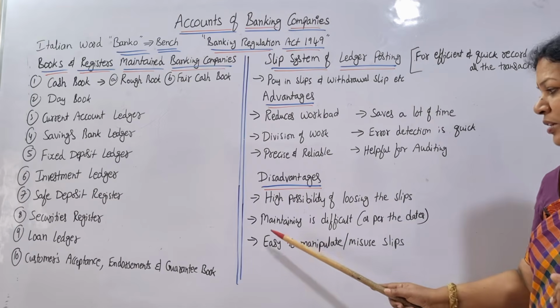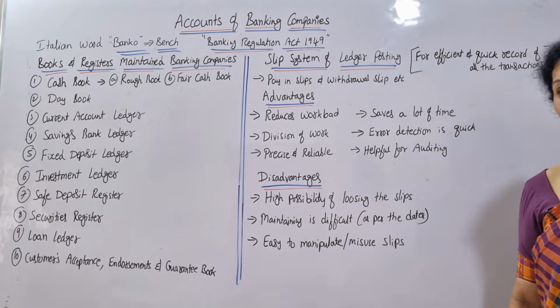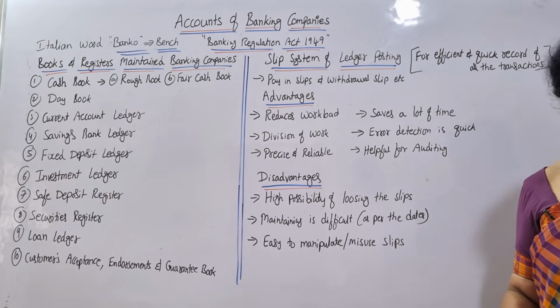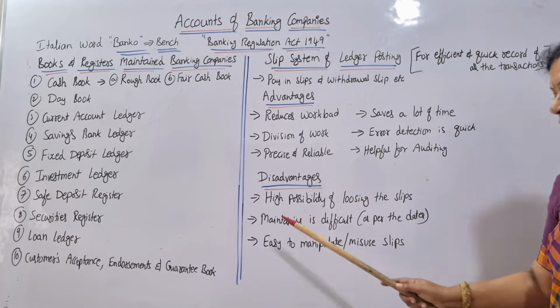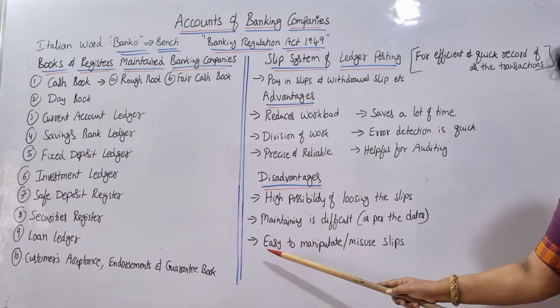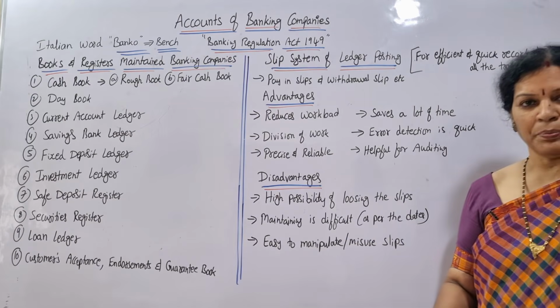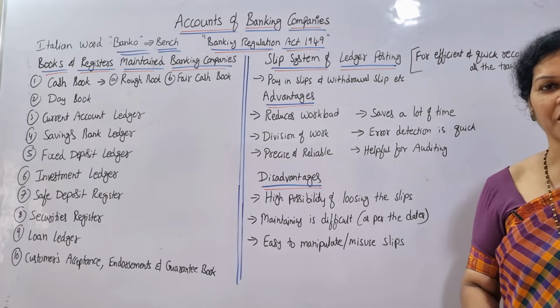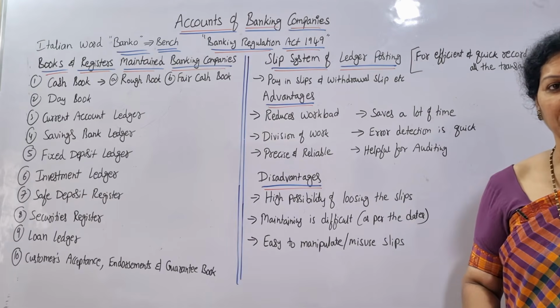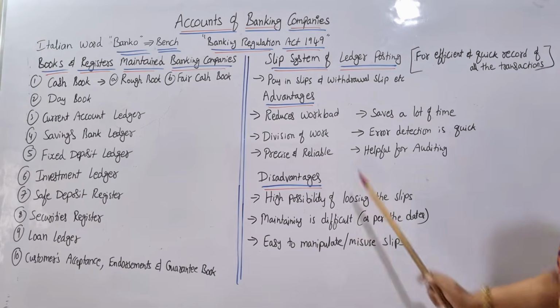This is one disadvantage. And maintaining is difficult. Where to maintain, how to store it? Suppose one year back, on such and such a date, some transaction is doubtful and has to be checked. Then how do you check, where do you get it? That is another disadvantage from the dates point of view. And slips are easy to manipulate and misuse also. Somebody replaces a slip with another slip and manipulates it as per their requirement, they have written something, then that is also a problem, right? So these are the disadvantages.